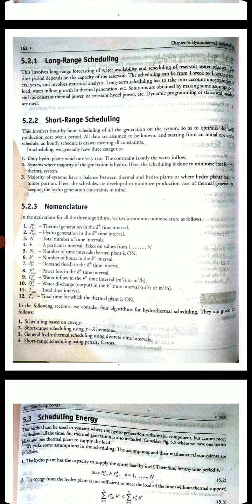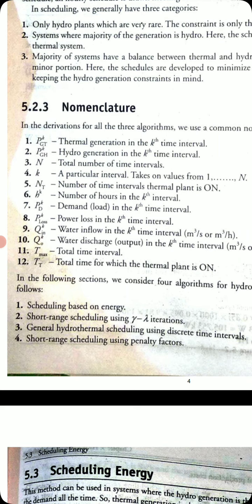NT is the number of time intervals when the thermal plant is on. N is the total number of intervals and NT is the number of time intervals where the thermal plant is on. H raised to K is the number of hours in the kth interval. PDK, PD is the demand in the kth interval. P loss K is obviously the power loss in the kth interval. Q in K is the water inflow in the kth interval, usually given in meter cube per second or meter cube per hour. Q naught K is the water discharge, meaning water outflow, in the kth interval. T max is the total time interval. TT is the total time the thermal plant is on.